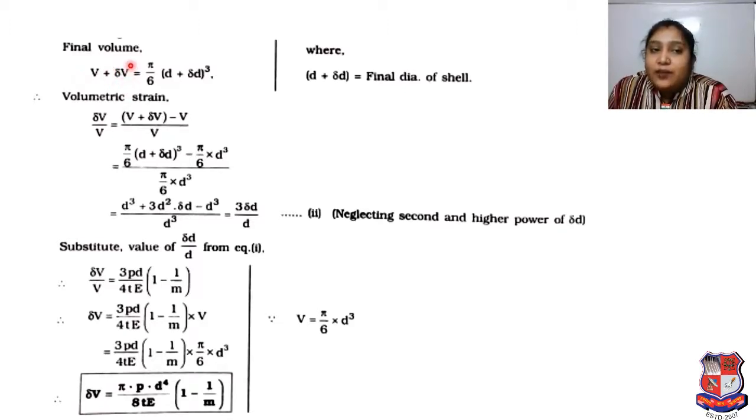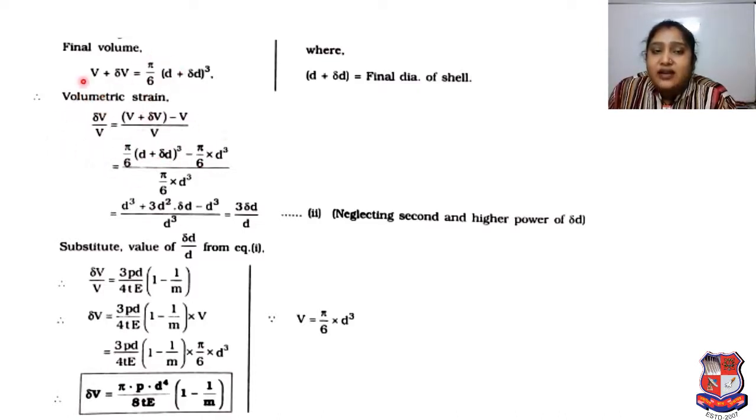When delta V comes into the picture, it is a matter of dimension, and the dimension will change if the dia or length or any other parameter changes, so the volume will change. Here the change of volume is because of the change in dia. So V plus delta V is equal to pi by 6 in bracket D plus delta D whole cube. Therefore, volumetric strain delta V upon V is equal to V plus delta V minus V divided by V. That type of thing we have already done in our previous theories.